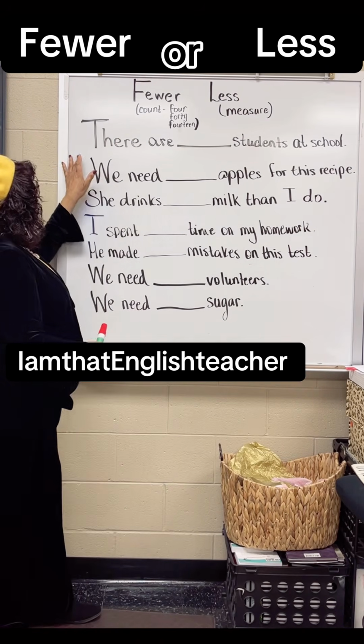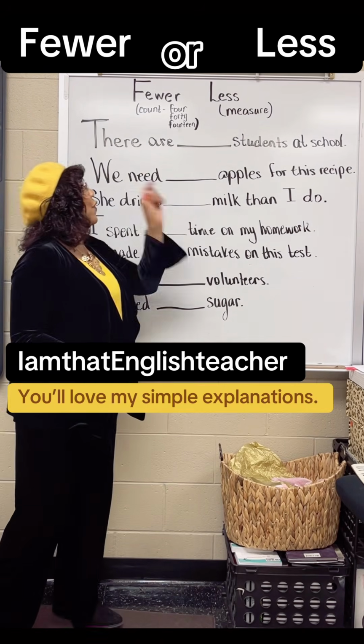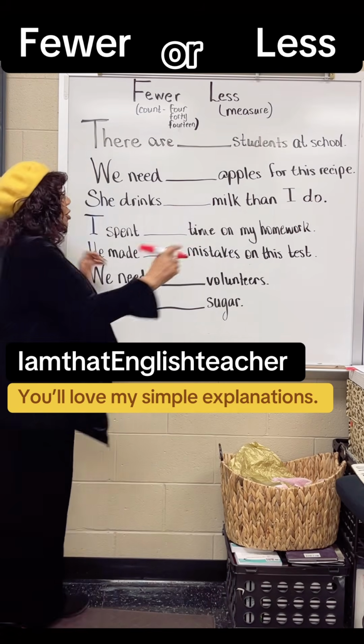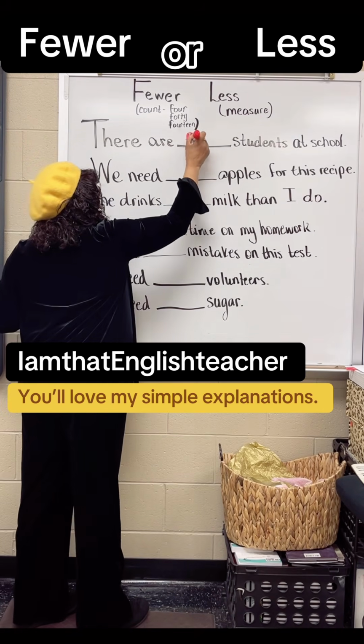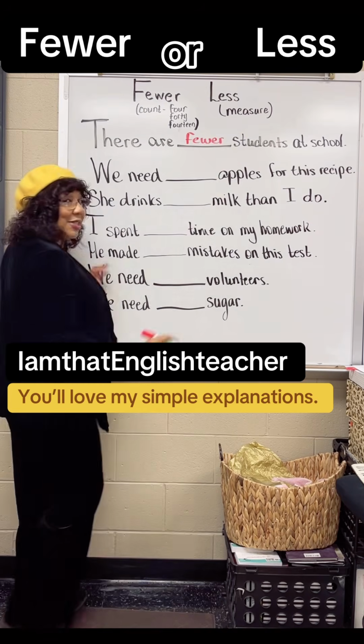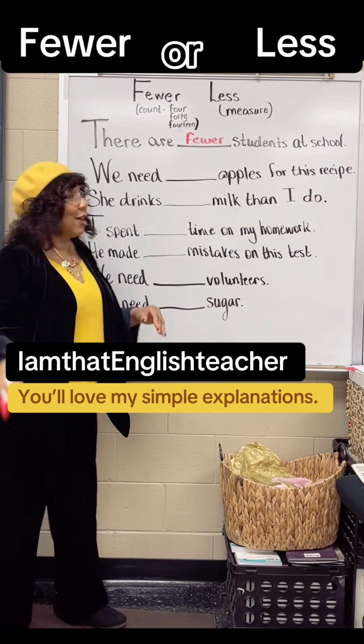Watch this. There are blank students at school. Fewer or less? Fewer. Because you can do what to the students? Count. You can count them. We know right now it's 7 students absent in this class, right? Yep. Okay, here we go.